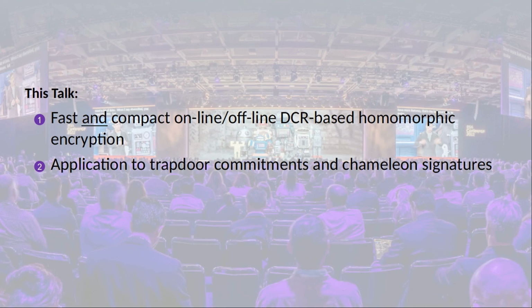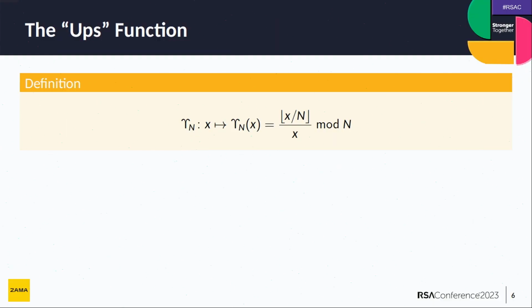So what I'd like to show you is how to get something that is at the same time fast and compact. So how can we get a fast online-offline DCR-based homomorphic encryption scheme? And then, as applications, I'll present you dropdown commitments and chameleon signatures. So let's start. So the basic ingredient I'll be using for the scheme is what I call the ups function.